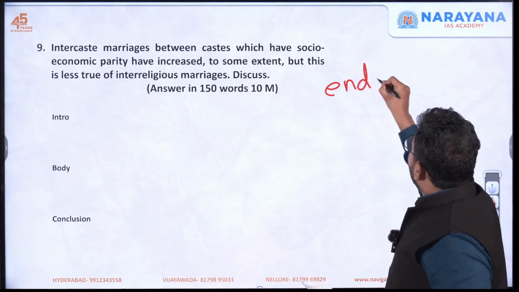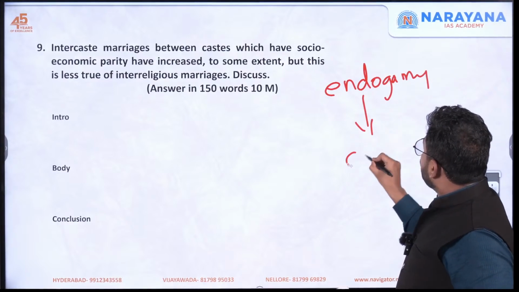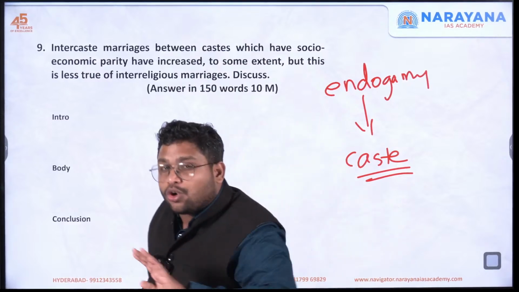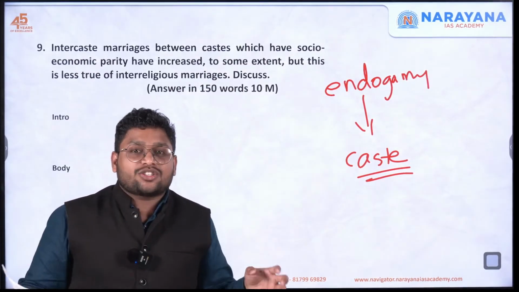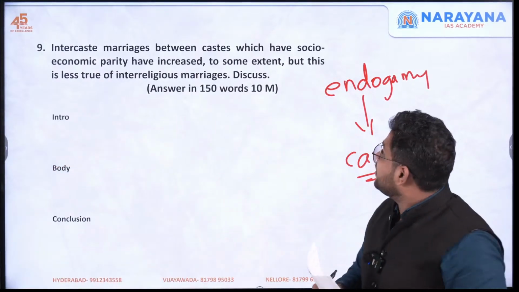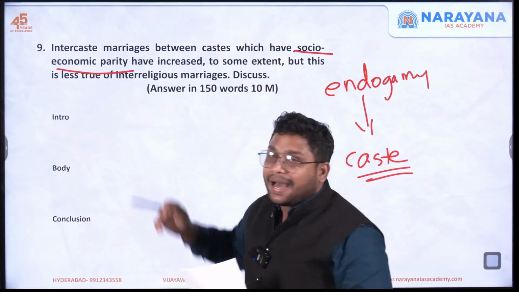Endogamy was very common. That means you could marry in your own group, and this group was supposed to be your caste. So marrying within your caste was a very normal phenomenon. But nowadays we are observing many caste groups are going ahead with intercaste marriages. But it is only for those who are having socio-economic parity.